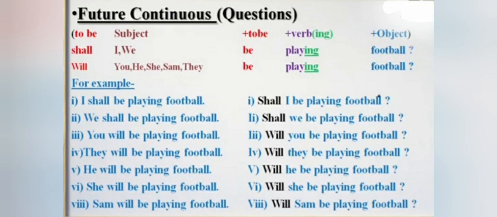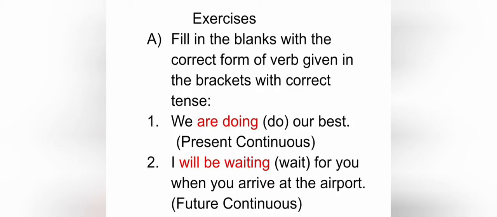See other examples. Shall we be playing football? Will you be playing football? Will they be playing football? Will he be playing football? Question mark. Will she be playing football? Question mark. Will Sam be playing football? Question mark. I hope you all see the change in the interrogative sentences. Only one change is seen here. Just change the position of will or shall and write the rest of the sentence as it is. Is it clear? Let's do some more exercises.